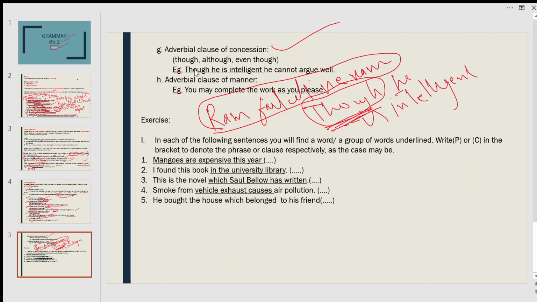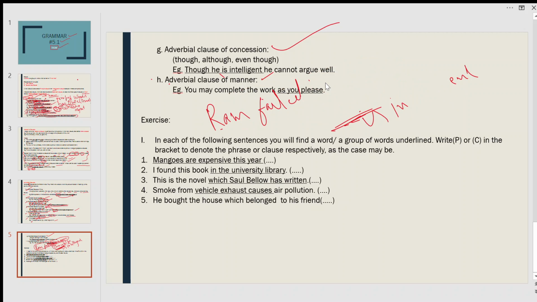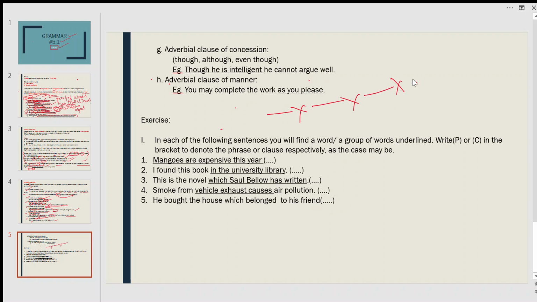Next one is the adverbial clause of manner. You may complete the work as you please. So this is the manner. As you please represents the manner. So this is the completion of clauses here. If you have any doubts, please message me.